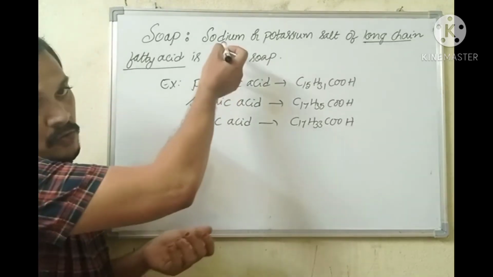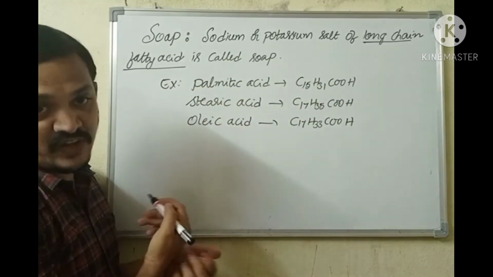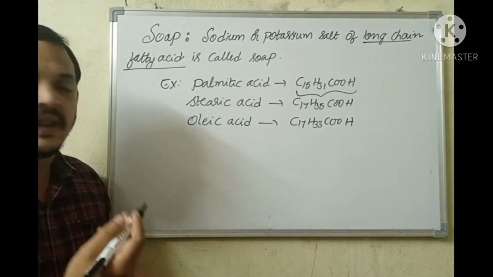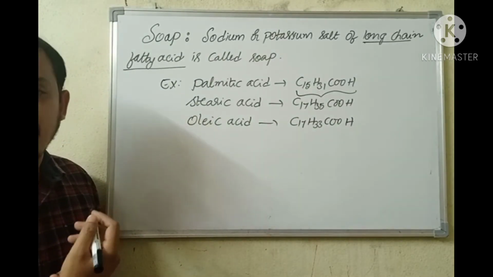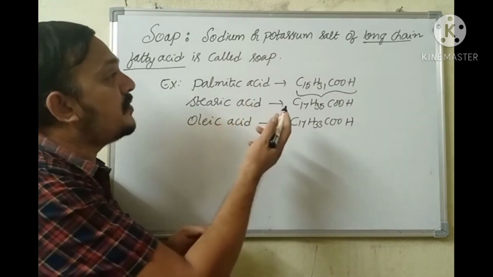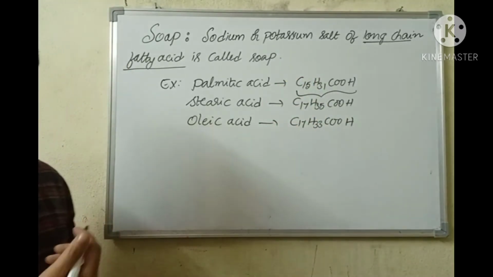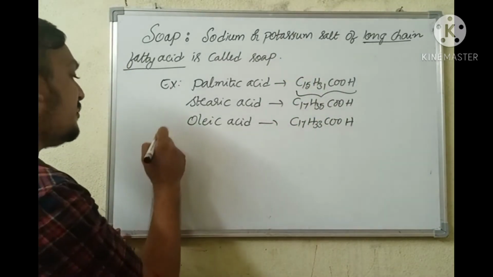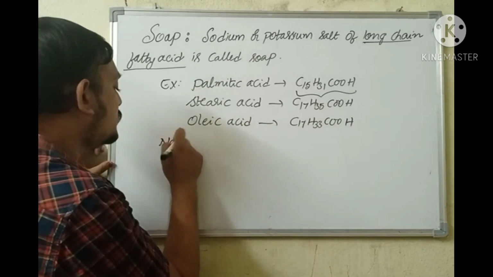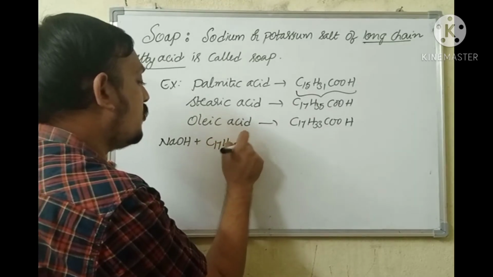That means what is soap? Sodium or potassium salt of long chain fatty acid. When these acids react with alkalis like sodium hydroxide or potassium hydroxide, a neutralization reaction takes place, resulting in the formation of sodium or potassium salt of long chain fatty acids. For example, consider the reaction between NaOH and C17H35COOH.